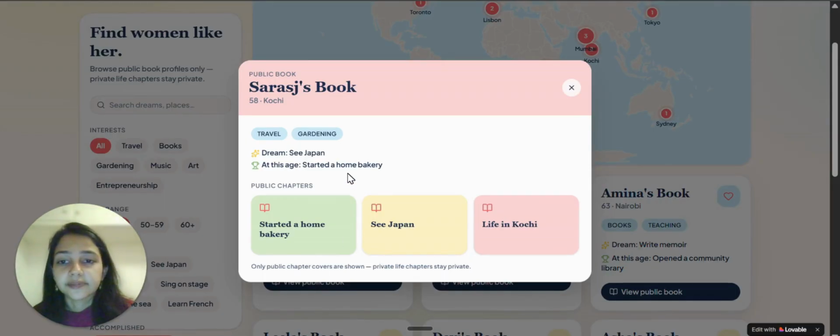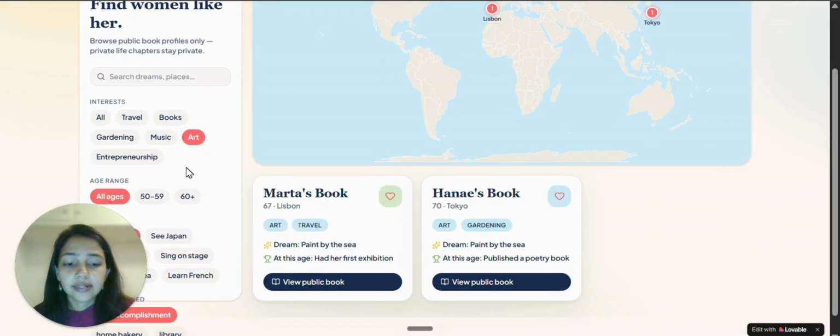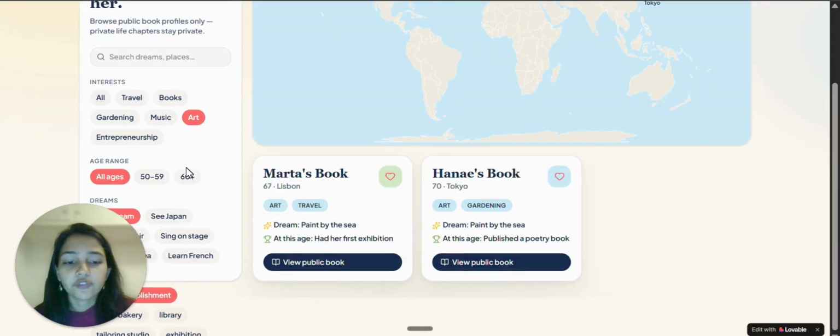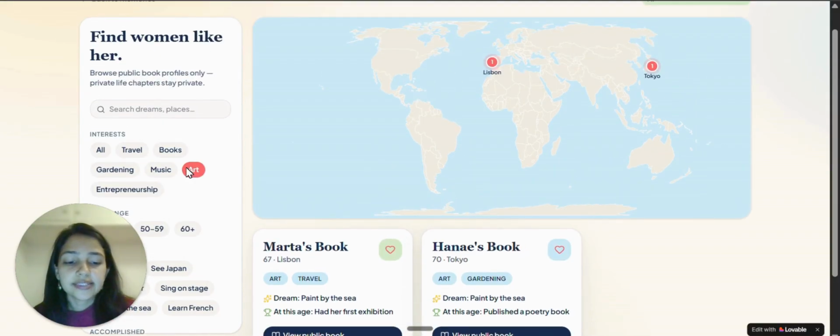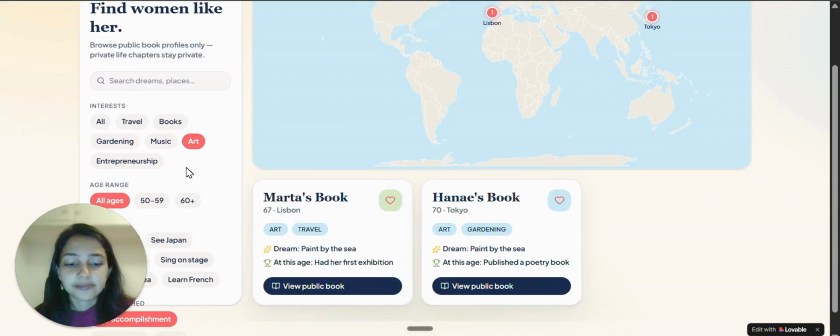The public books from Sarah. She's from Kochi, 58 years old. She dreams to see Japan one day, and at this age, she has started a home bakery, which is quite inspiring. The private life stays private, only what she chooses to share is visible. These women spend their entire life being someone's mother. Bloom gives them back their name, their story, and a community of women across the world who finally see them not as someone's mom but as themselves.